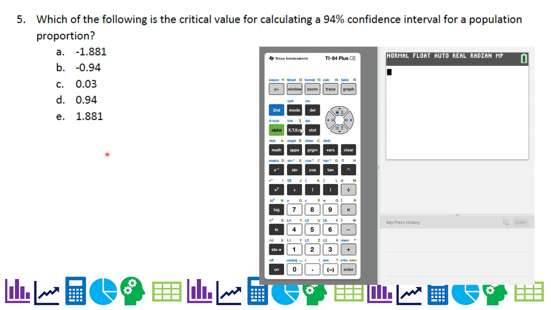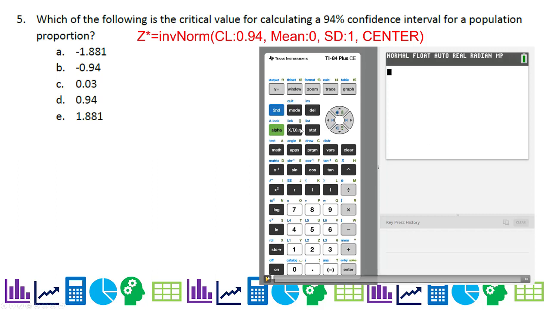Number 5, which of the following is the critical value for calculating a 94% confidence interval for a population proportion? So this is that inverse norm again with a mean of 0 and SD of 1, and we do the center area. So let's show this. There you go. Critical value for a 94% confidence interval.